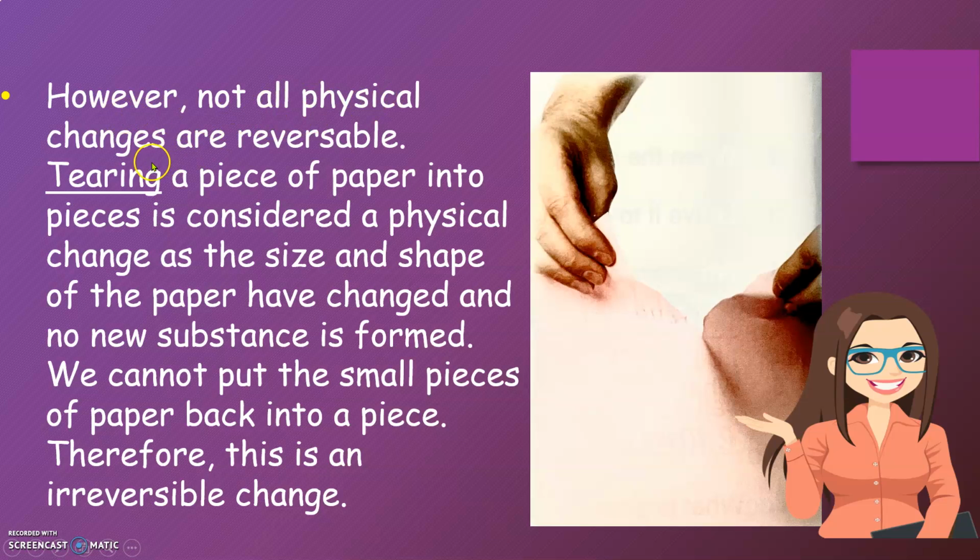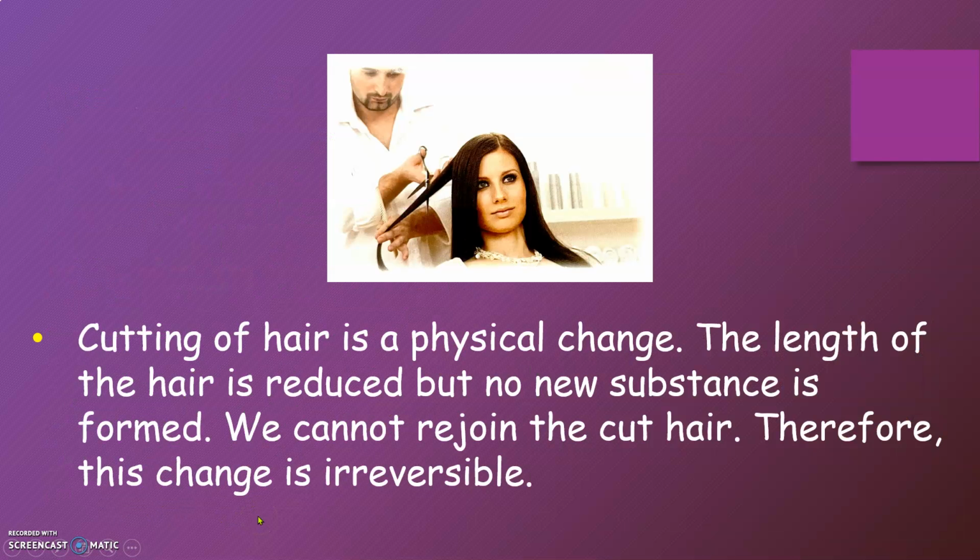However, not all physical changes are reversible. Tearing a piece of paper into pieces is considered a physical change, as the size and shape of the paper have changed and no new substance is formed. We cannot put the small pieces of paper back into a piece. Therefore, this is an irreversible change. Cutting of hair is a physical change. The length of the hair is reduced, but no new substance is formed. We cannot rejoin the cut hair. Therefore, this change is irreversible.